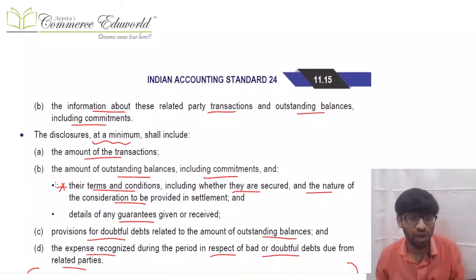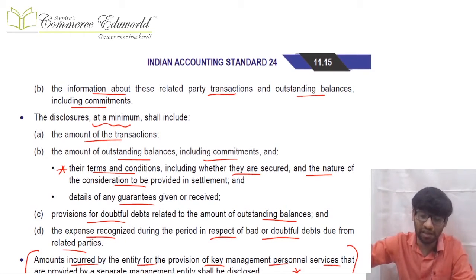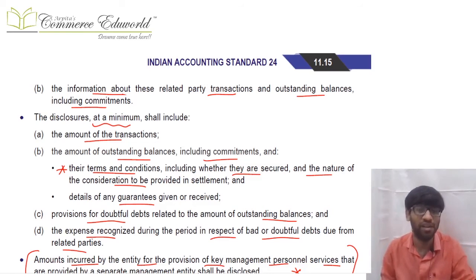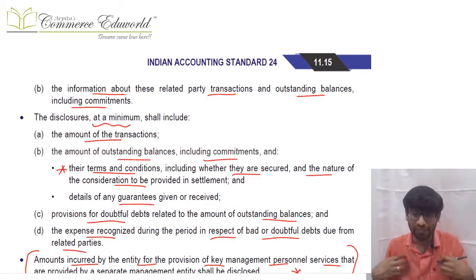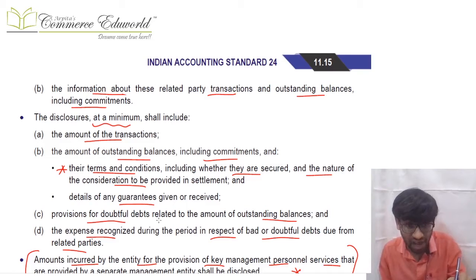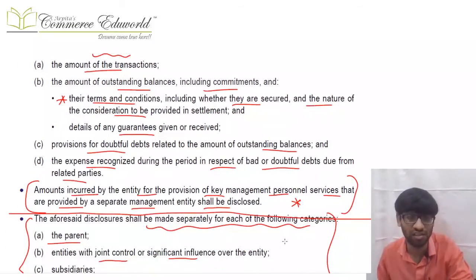Further, you have to disclose information regarding that related party transaction, the outstanding balances, the commitments. That will include the amount of the transaction, the amount of the outstanding balances, the amount of the commitments, the terms and conditions, whether they are secured or not, etc., the nature of consideration, the details of guarantee. Further, if anything is receivable, have we created an RDD? Is any amount recognized as bad or doubtful debt in your P&L? You need to give disclosures regarding the same also.